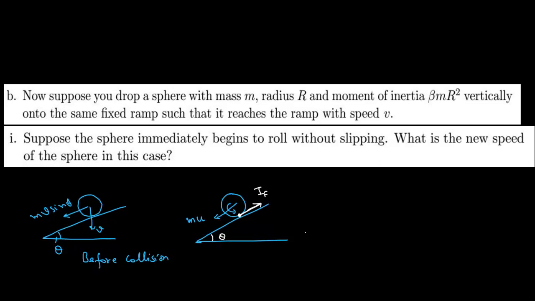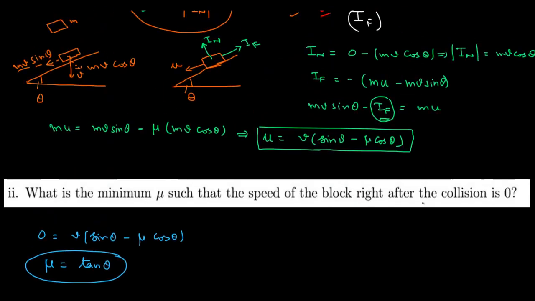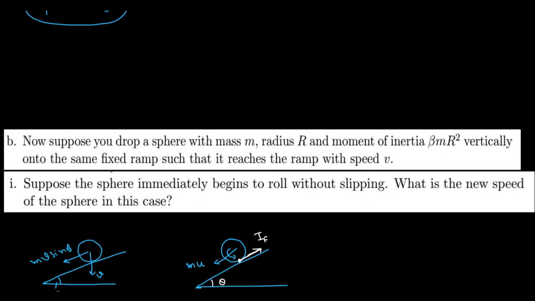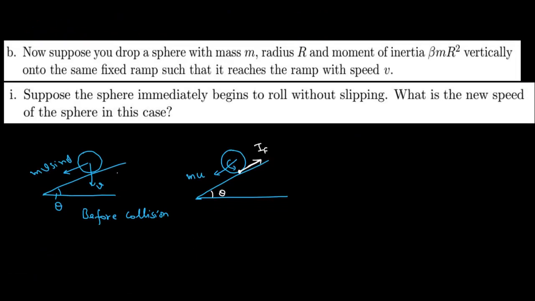So as we have done earlier, like this equation, we are writing mv sine theta minus IF, and that is equal to mu.